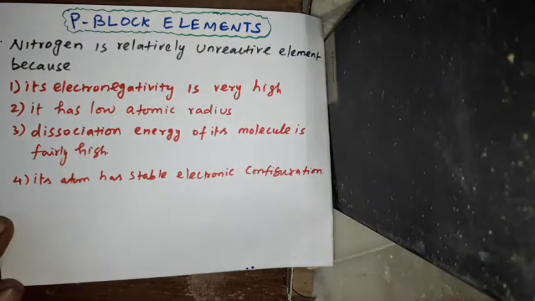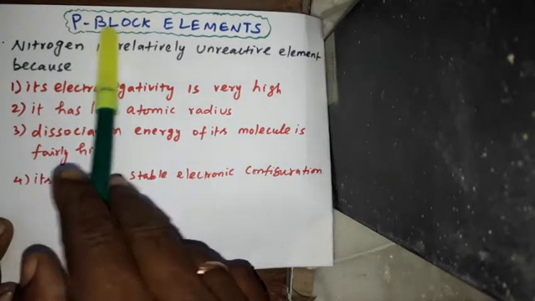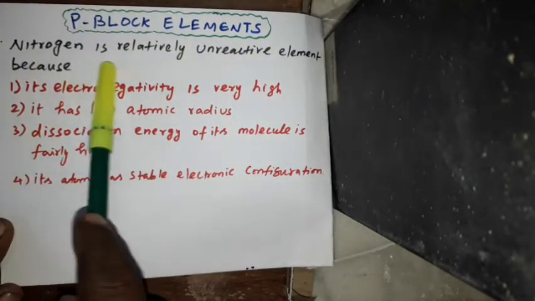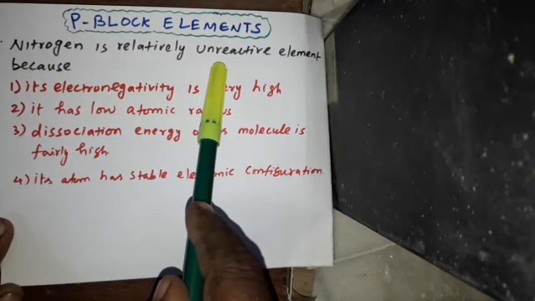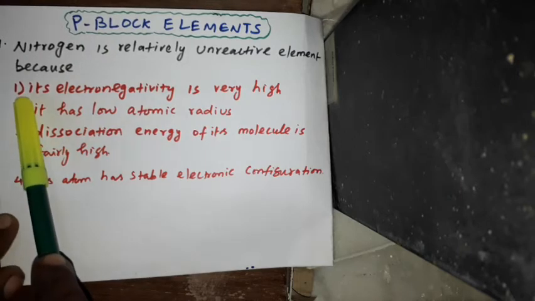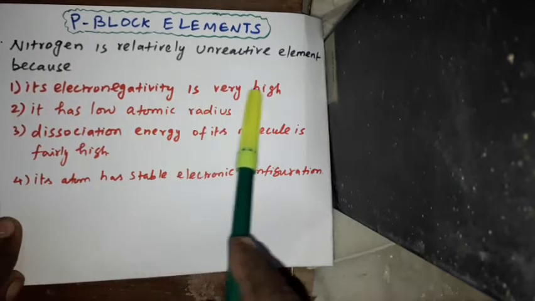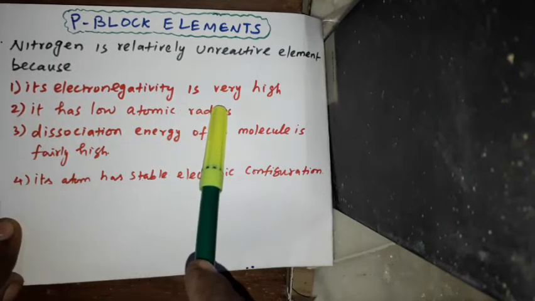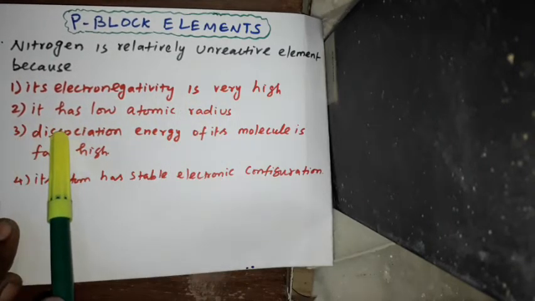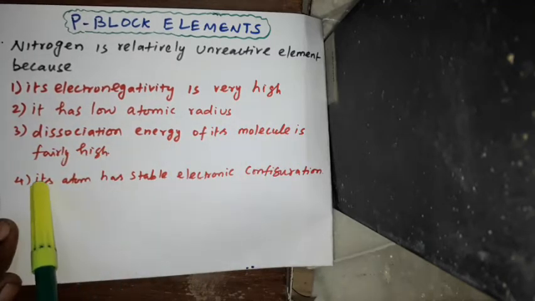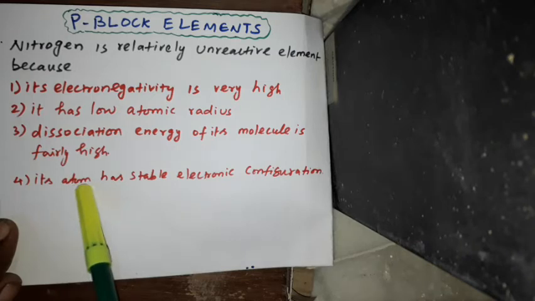Hello students. Our topic is P block elements. Question number 1. Nitrogen is relatively unreactive element because option 1, its electronegativity is very high. Option 2, it has low atomic radius. Option 3, dissociation energy of its molecule is fairly high. Option 4, its atom has stable electronic configuration.